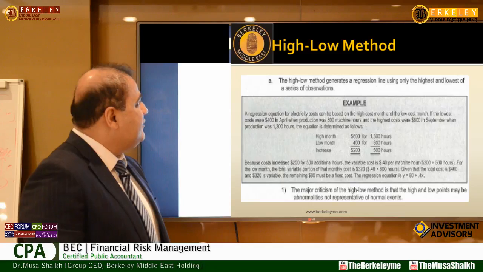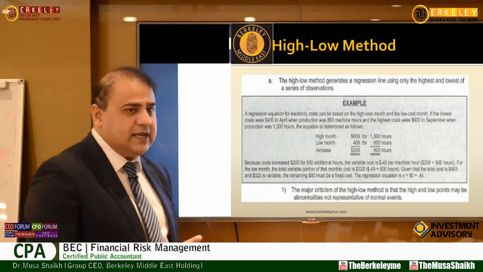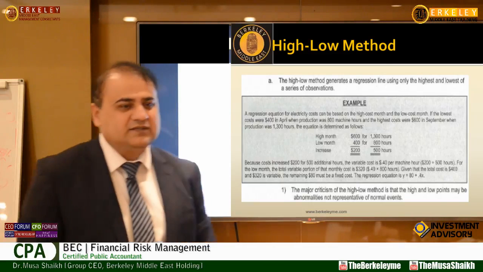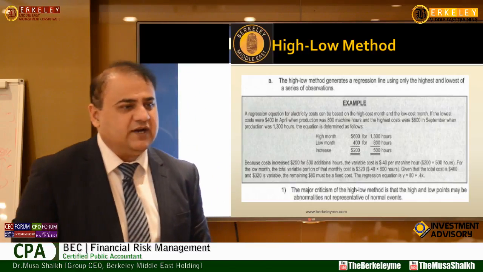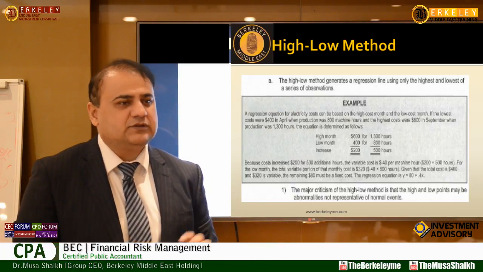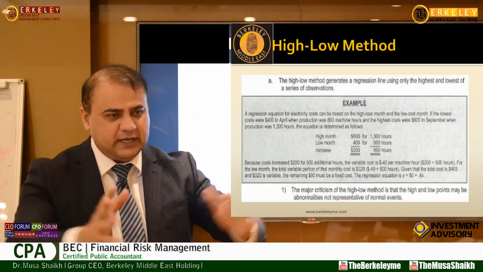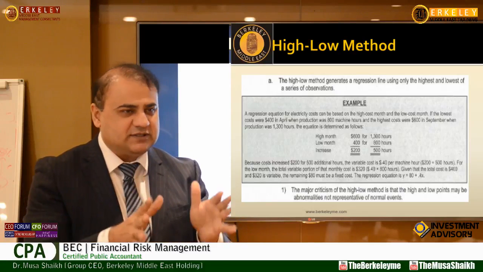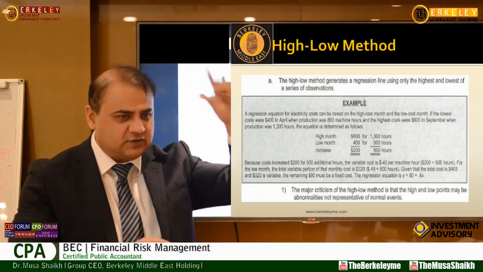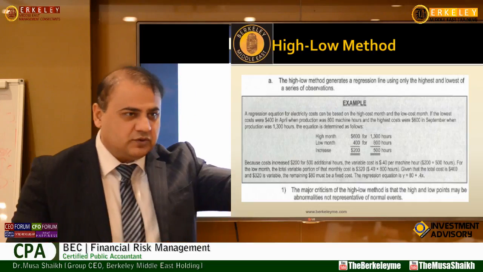Then we have a method called the high and low method. What this method does is we calculate fixed cost by using the high and low method. In a question you will be given a highest cost and a lowest cost.